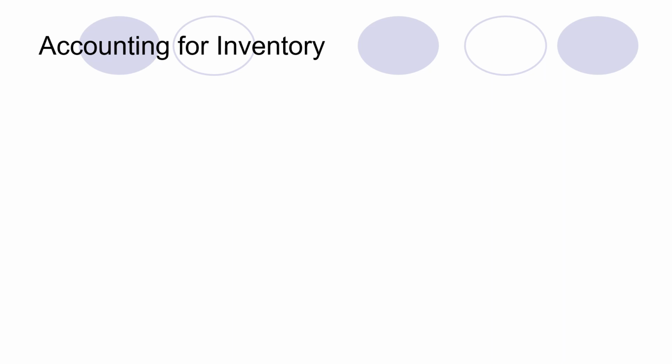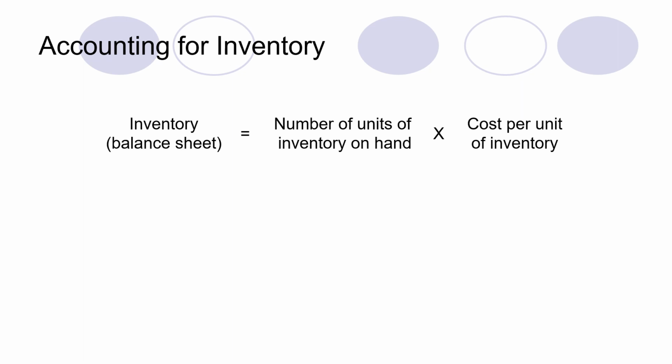This slide shows how inventory is valued in the balance sheet and how the cost of goods sold is valued on the income statement. The balance sheet shows point in time figures. It is the statement which shows the amount of assets, liabilities and owner equity at any specific date.